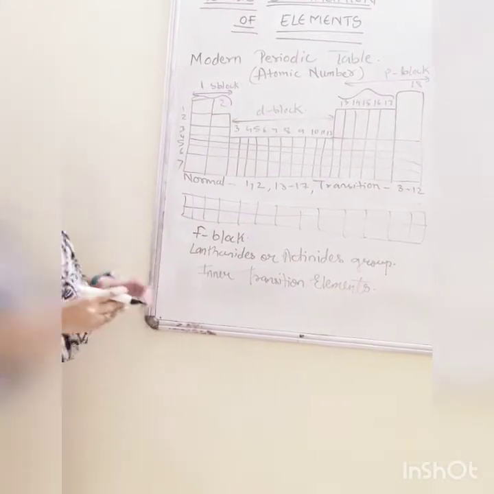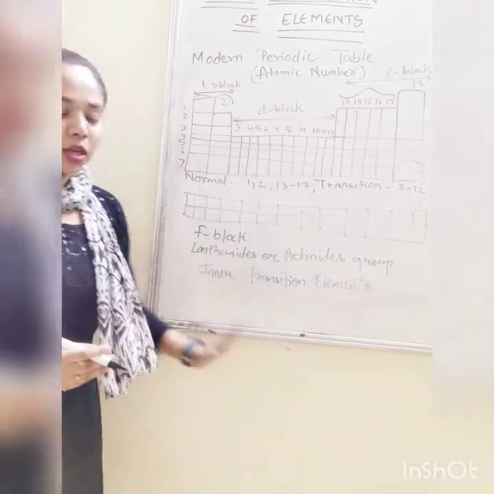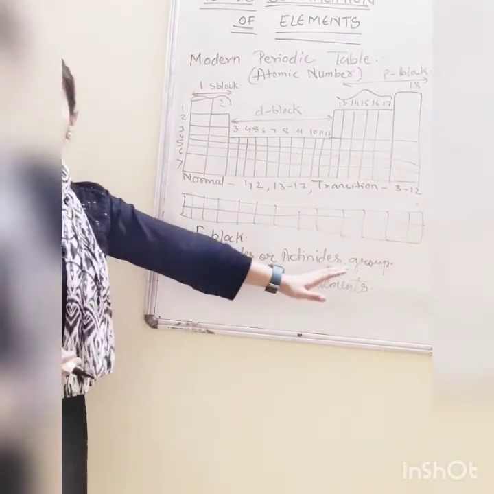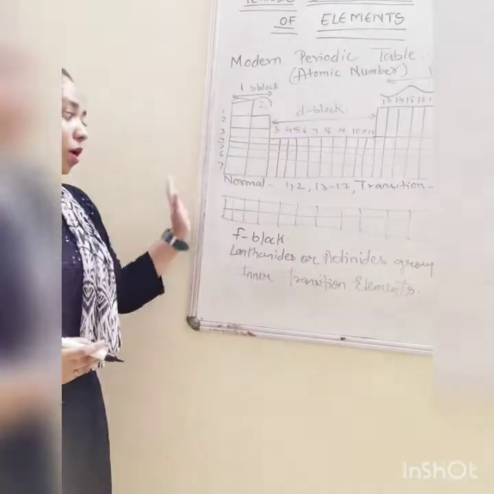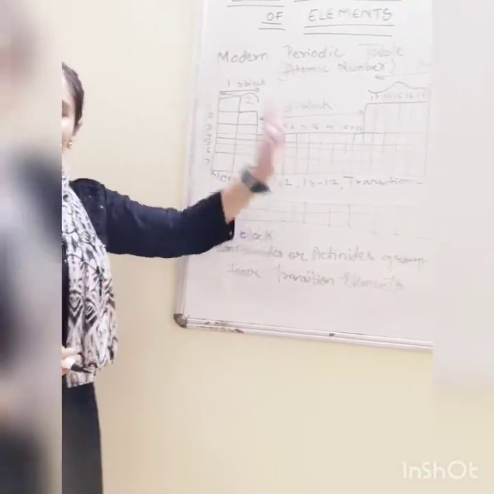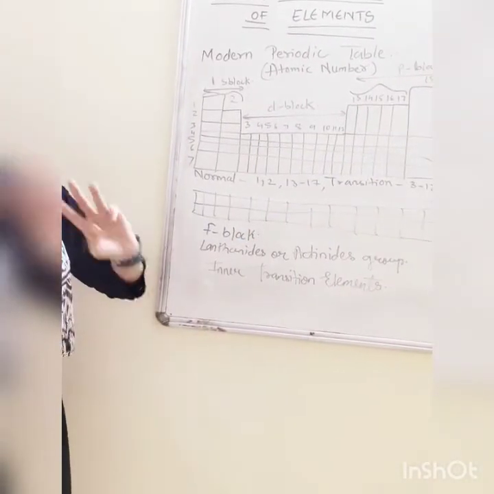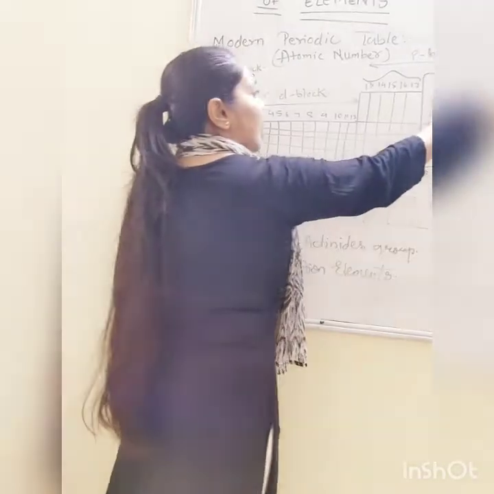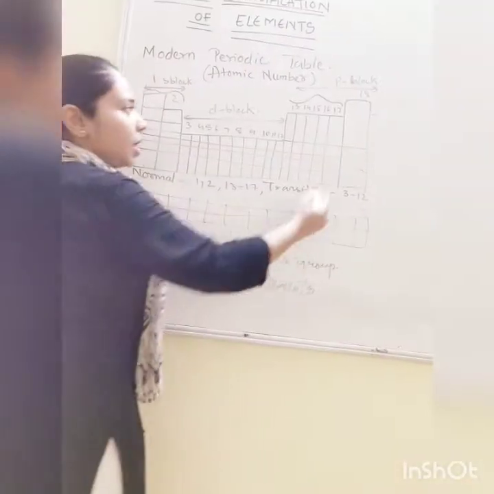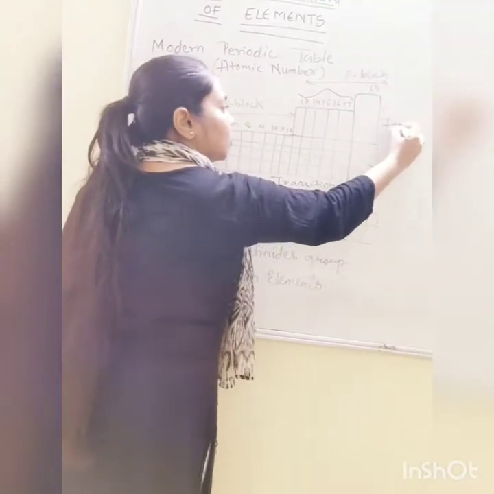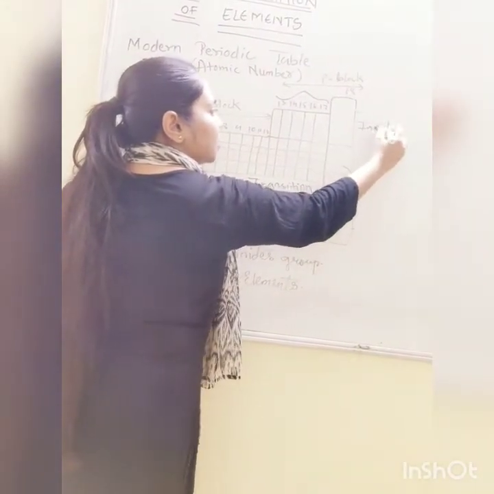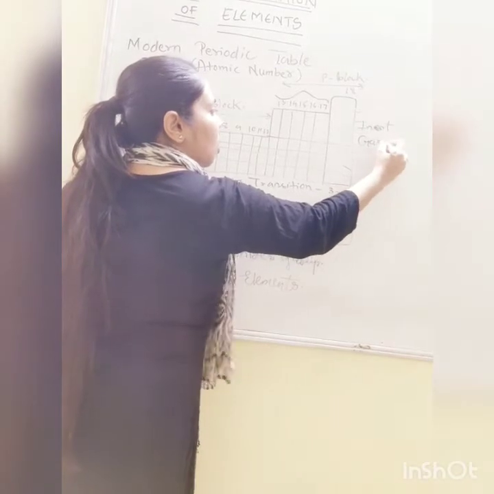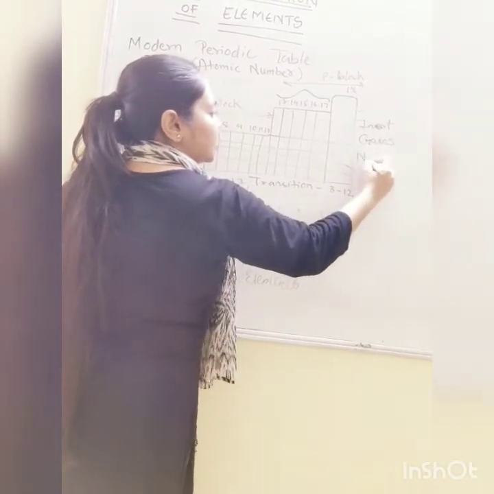Clear? This entire F block is known as inner transition elements, as I told you before. What is it known as? Inner transition elements. And one more I told, noble gas or inert gases. It consists of this last group. Okay, this last group is known as inert gas or noble gases.